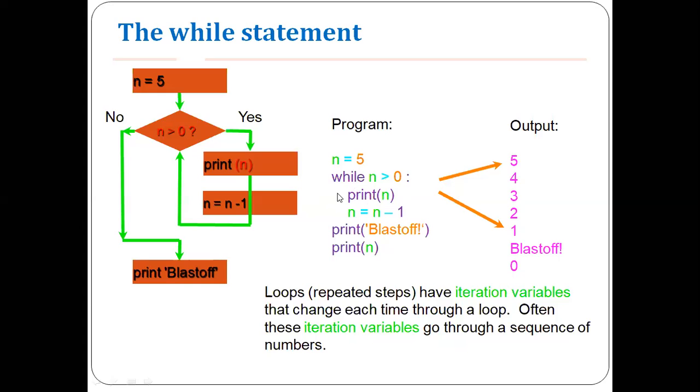You're not supposed to enclose them within a pair of brackets. The only way you can understand the block of code is through the indentation. The proper indentation is needed in the case of the while statement.